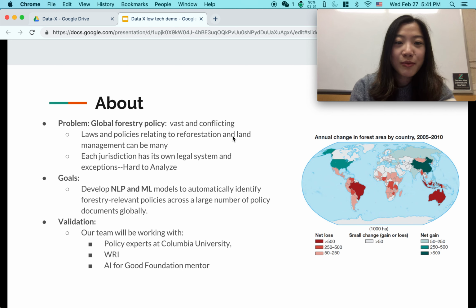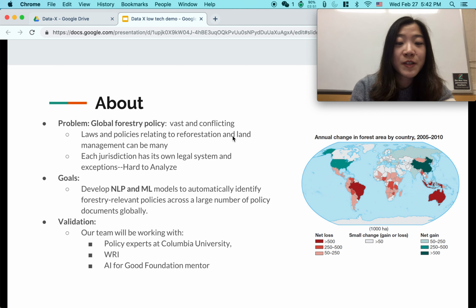So the problem we're going to analyze is that global forestry policy is a vast and often conflicting set of rules and policies that encourage or discourage certain behaviors. Even within fairly small administrative regions, the number of stakeholders, policy groups, government departments, and other bodies that suggest, lobby, and enact laws relating to forestation and land management can be many. Each jurisdiction has its own legal system and exceptions, which makes concerted efforts extremely difficult.